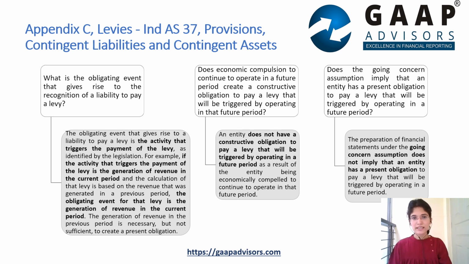It has been clearly stated that there is neither the concept of recognition of liability due to a constructive obligation which is triggered simply by the compulsion to continue to operate in a future period, nor would the going concern assumption imply that a liability should be recognized as the entity has no realistic alternative to avoid spending in the future period. So while the company becomes aware of the fact that it has generated profits in the 3 preceding financial years at the end of FY 2021, just because it has prepared the financial statements on going concern basis of accounting and thus cannot avoid spending those 2% of net profits in the next year, it does not mean that the CSR liability should be recognized in FY 2021 itself. That's what this Appendix C states.